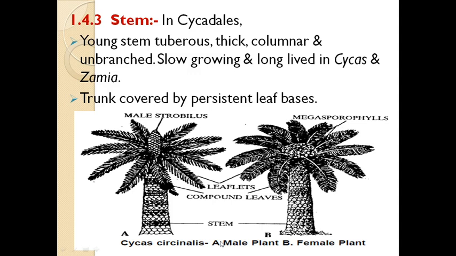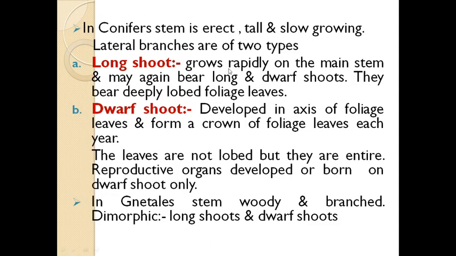Okay, so students, I'm talking about a coniferous stem. That coniferous stem is erect, tall and slow growing. That stem usually consists of two different types of lateral branches. These branches are called the long shoot, also called the branches of unlimited growth. And the second type of branches is called the dwarf shoot. These branches are called the branches of limited growth.